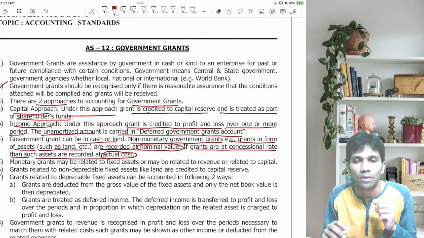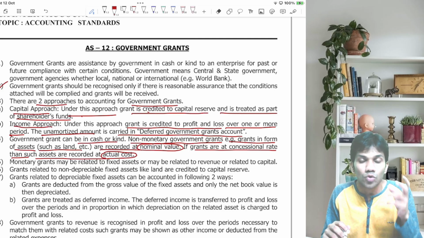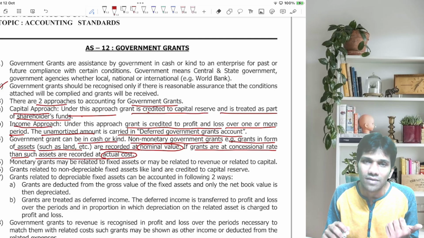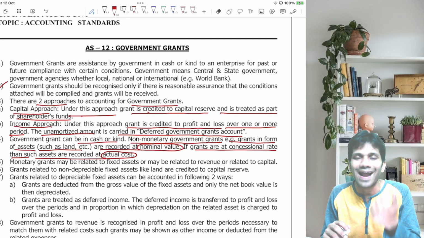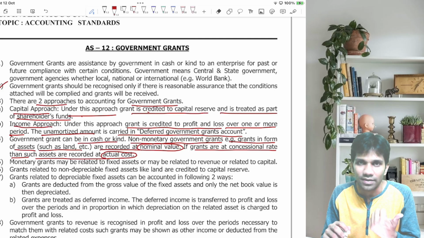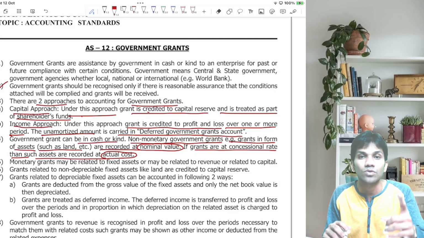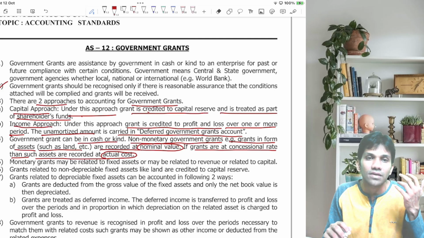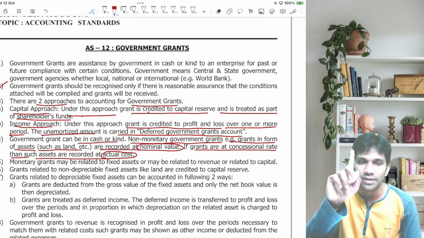Now, if you receive government grant free of cost, then you have to record it at nominal value. Where have you heard the word nominal value? Face value of a share, 10 rupees. Nominal value of a share, 100 rupees. So whenever you have received a non-monetary grant free of cost, record it at nominal value. If you have received it at a concessional rate, what is concessional rate? Suppose one land costs rupees 1 lakh in the market. Suppose the government gives it to you for 60,000, then what is the actual cost paid by the businessman? 60,000. So if grants are received at a concessional rate, then the actual amount which is paid should be recorded at that value. I hope it is very, very clear.